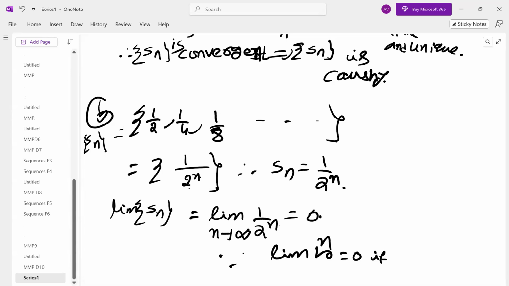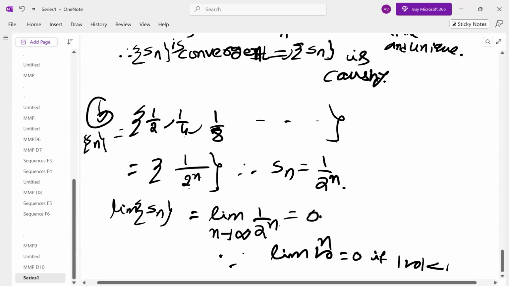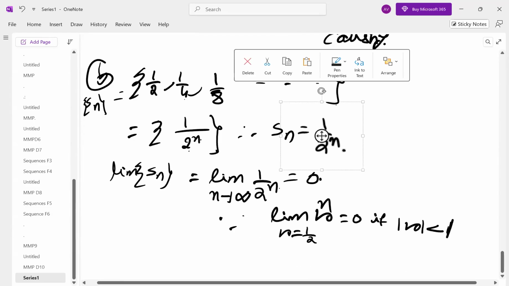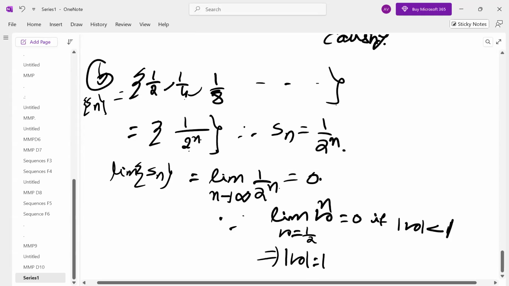If mod r is less than 1, it is applicable even for negative r. Here this is in the form r equal to 1 by 2, 1 by 2 power n, so modulus of r, mod 1 by 2, is less than 1. Therefore it is convergent. Limit Sn is 0.